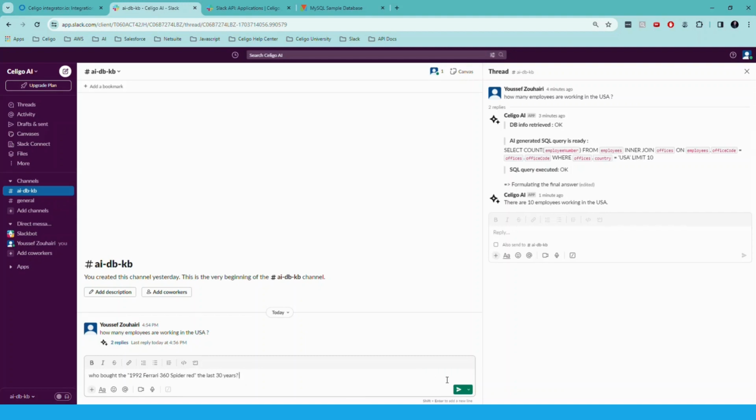So if I click on submit here and send, probably I will get the same results, because it will just generate a query with the where clause and exact name, and get the results formulated by the AI. But if I look at this question, not a lot of database users or any business users know exactly what is the name of this Ferrari in the database. So that's not really what I want to have here. I want something very simple.